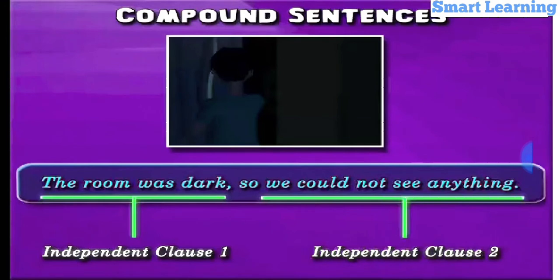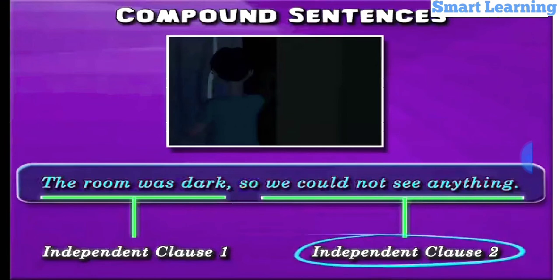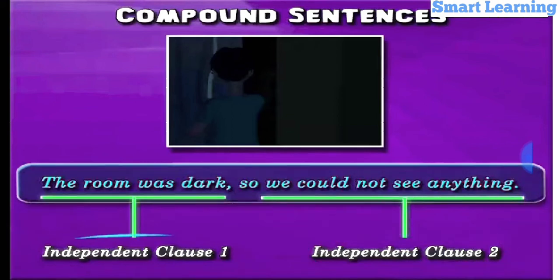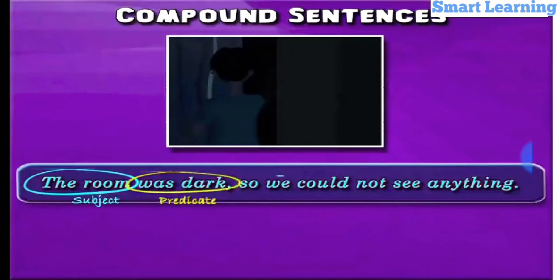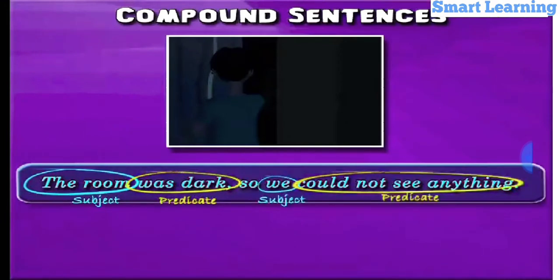Here, both the clauses are joined by the coordinating conjunction so, showing that the idea contained in independent clause 2, could not see, is the result of the idea contained in independent clause 1, dark room. In the above example, the room is subject, was dark is predicate, we is subject, and could not see anything is predicate.